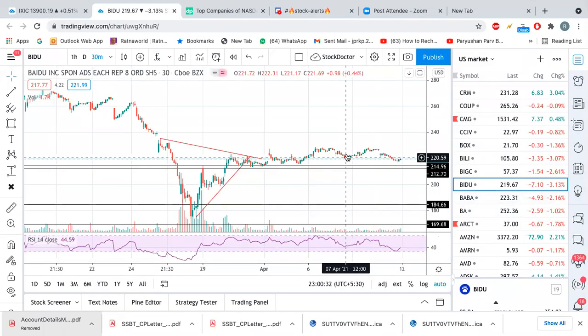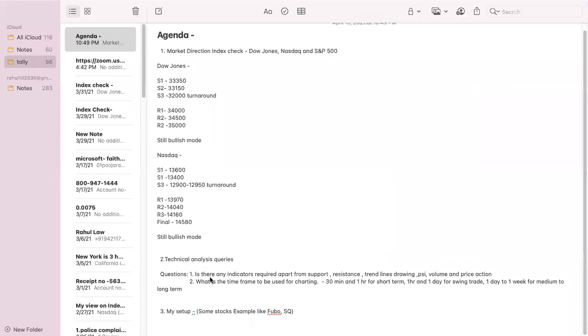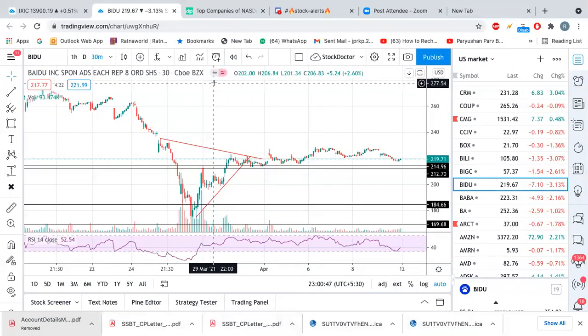So this is the simple setup I use, and that's all. I hope you guys understood whatever I mentioned here, and if anyone has any question, feel free to ask.